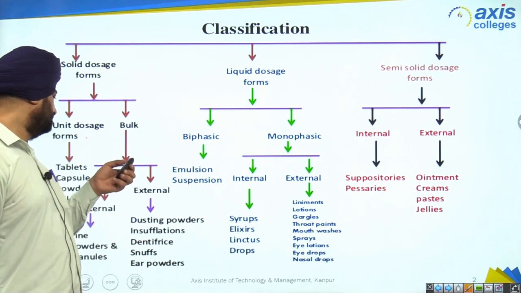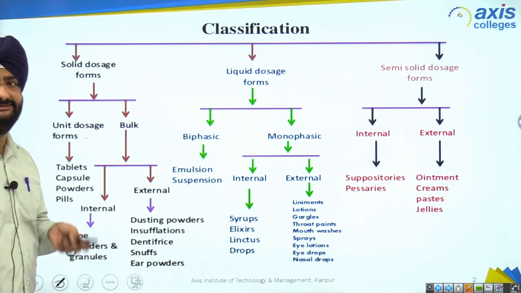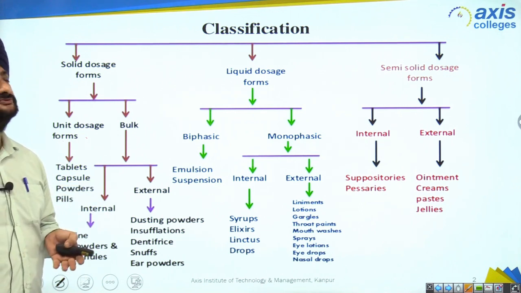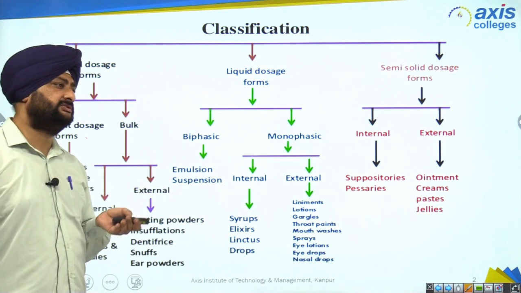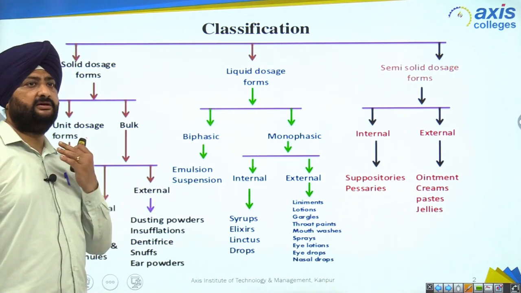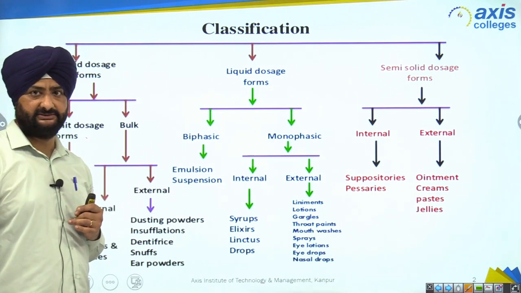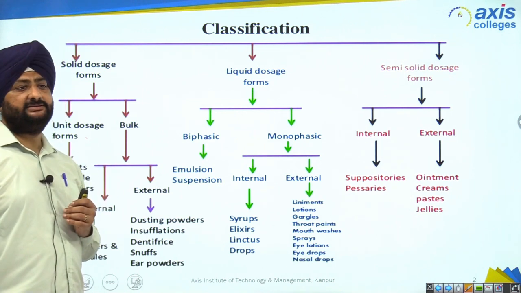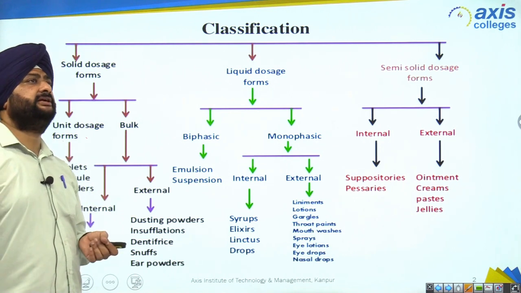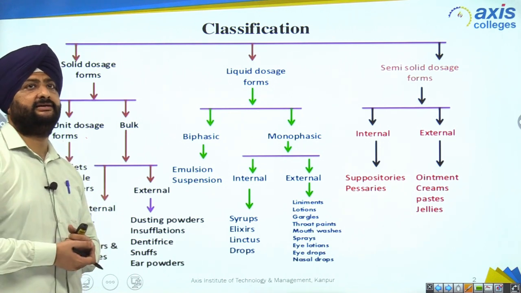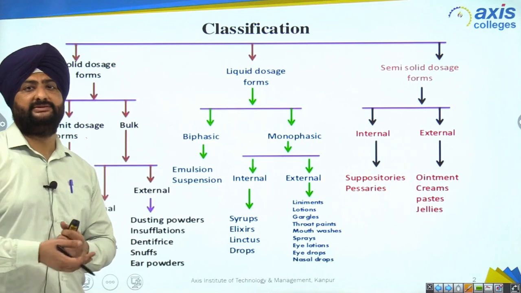Now here the term internal comes. What is internal? The dosage form which we swallow, right? Which we swallow and it goes in our body from the food pipe, that is esophagus. Then we will call it as an internal dosage form, right? If you say some other dosage forms are there, like gargles are there, mouthwashes are there.